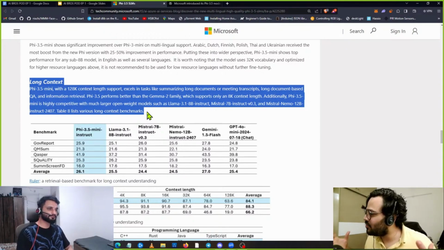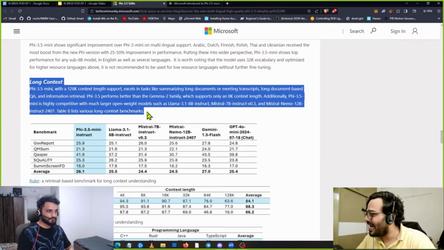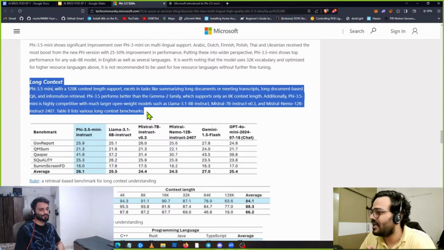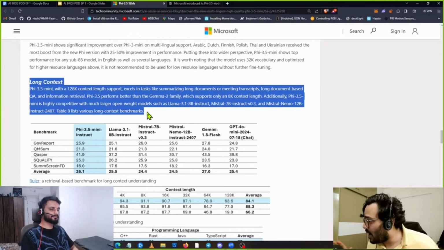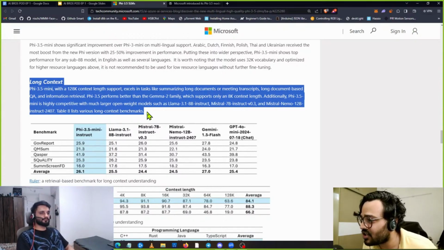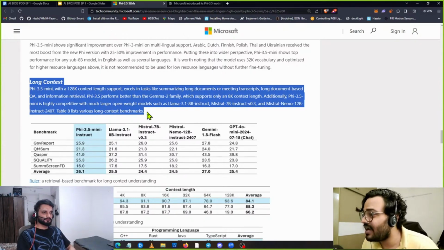We will do one live stream where we sit and explain LLMs from scratch. तब अपन ये सब बात करेंगे. Right now, what it means is that it takes 128K words, right? 128K words means it can process approximately 128,000 words at one point of time. It can do summarization of long documents. The transcript of this live stream itself, it can process if it is under 128K words, right? So it can do that.